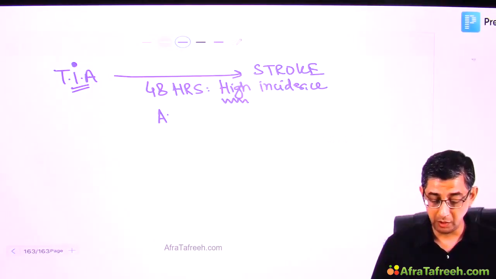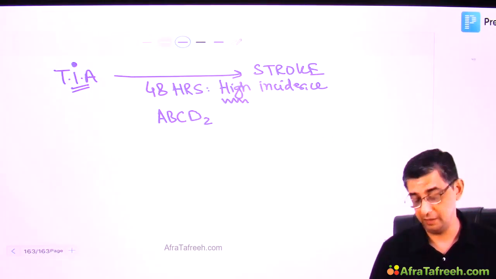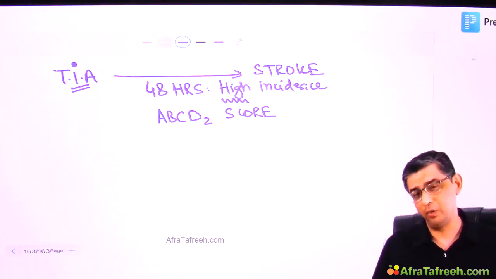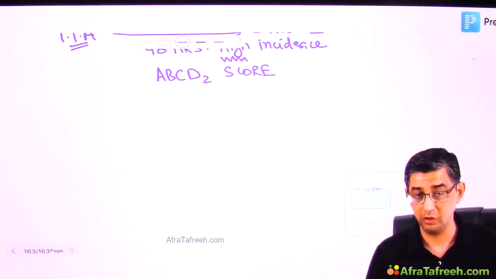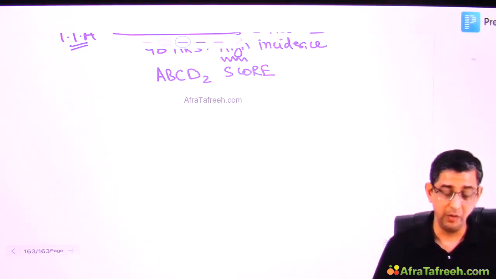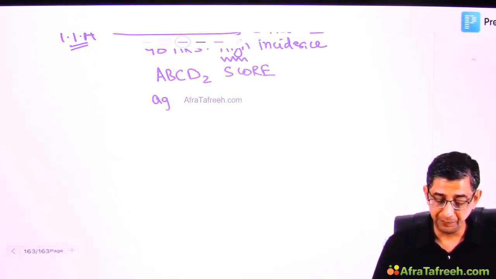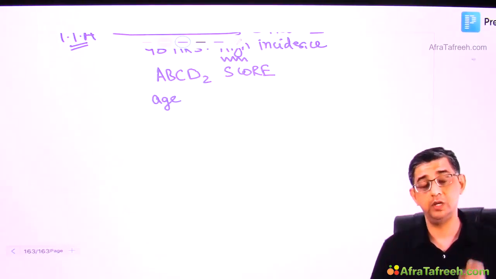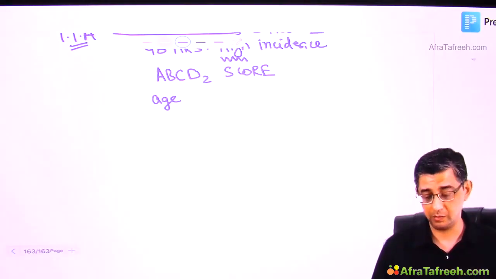Now, before I start talking about what other drugs would be recommended, let us just talk about that scoring pattern available, which is called the ABCD2 score. And nowadays, there are so many apps available which doctors who are practicing can actually download, and you just need to feed the data. And therefore, when you press on the submit button, the app will tell you what is the percentage chances of development of stroke.